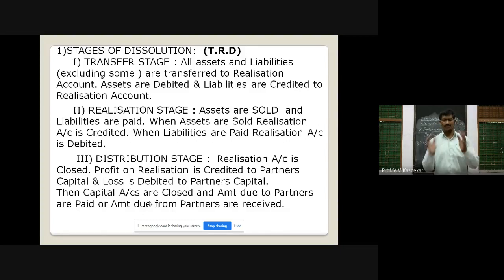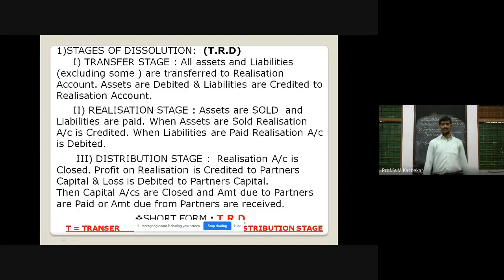Realization account is closed. In that, we ascertain profit or loss on realization. Profit on realization is credited to partners' capital, and loss is debited to partners' capital. Then capital accounts are closed and amounts due to partners are paid or amounts due from partners are received.